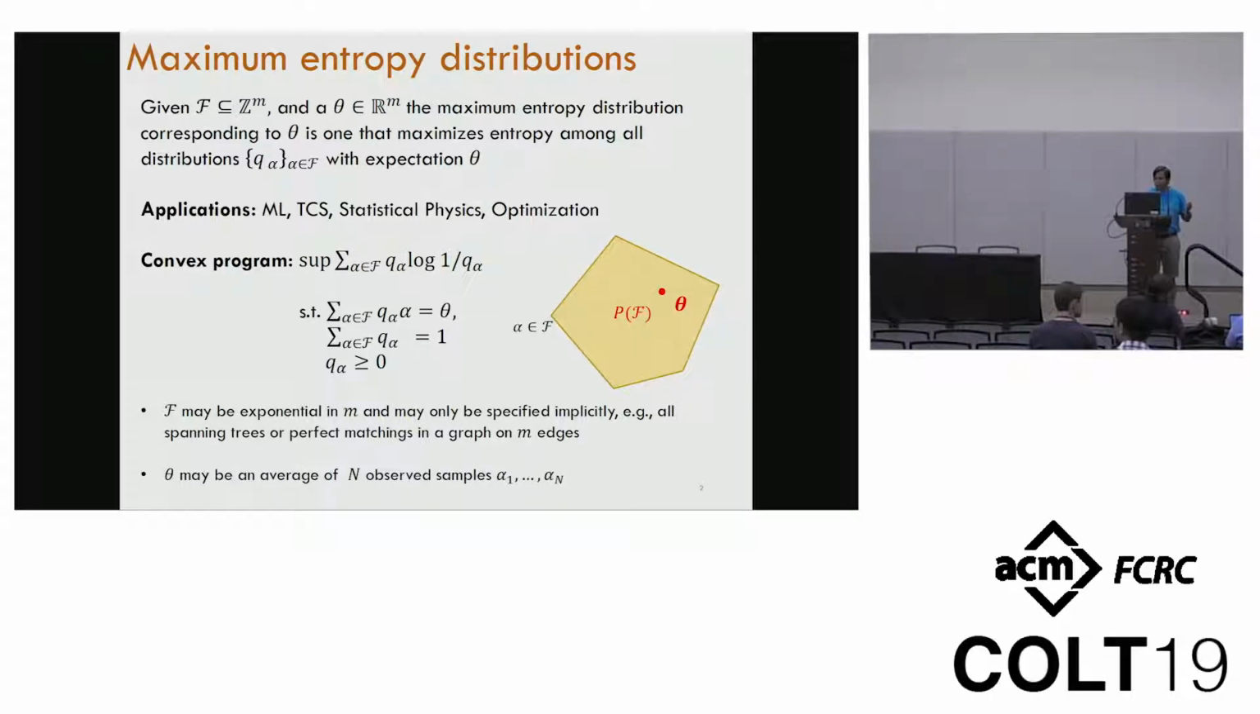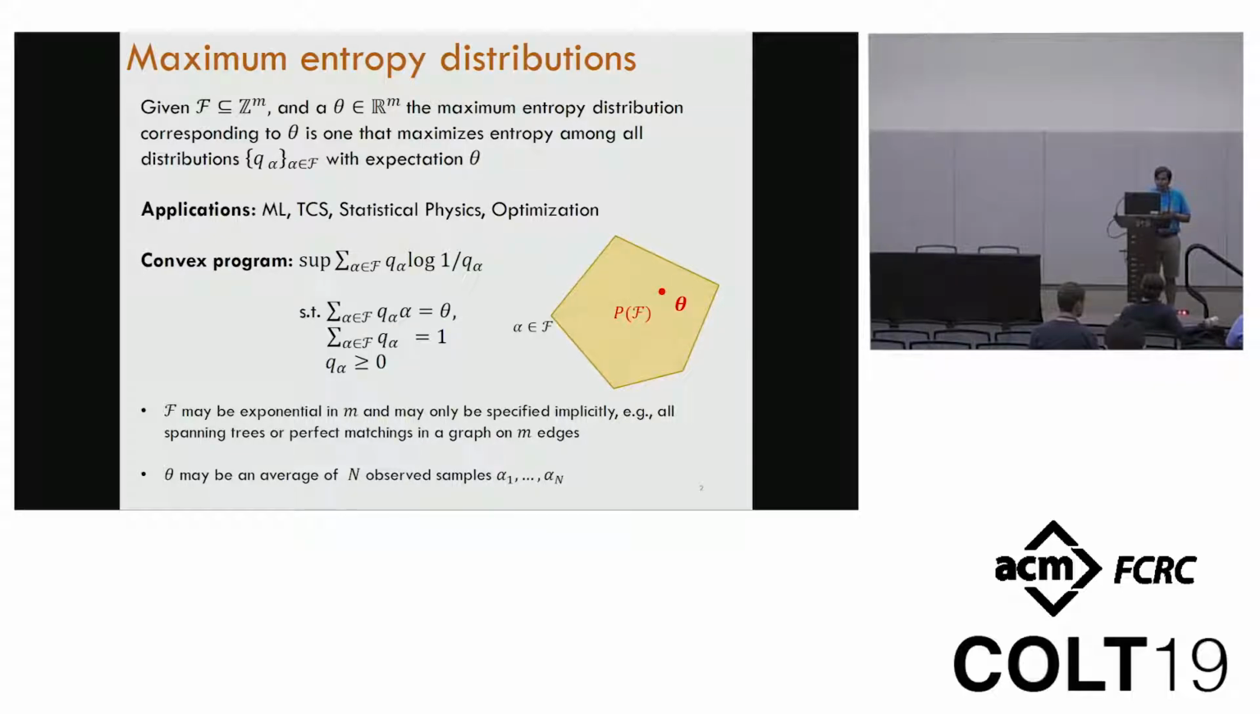There's a very natural convex program that you can write. You create a variable q sub alpha for each point in the family F, and the point theta is inside the convex hull of these objects, and what you're looking for is an entropy maximizing distribution constrained to the fact that the average, so summation q alpha alpha, is theta. What that means is that the expectation over all the points in F gives you exactly theta.